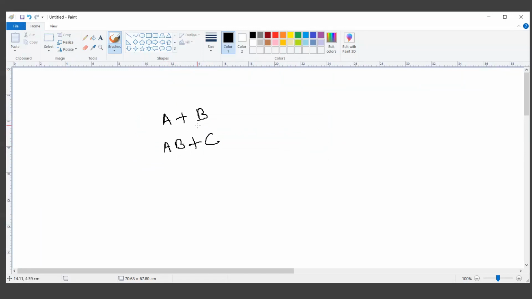What you can do is scan this A, take it as the first operand. Scan B, take it as the second operand. And if there is a plus operation, then take the first operand, the plus operation and the second operand, and then evaluate it.